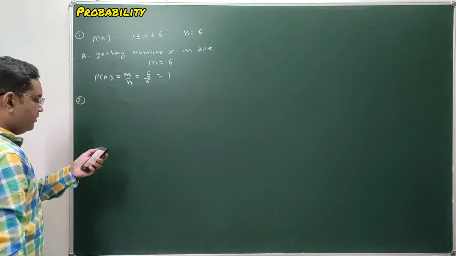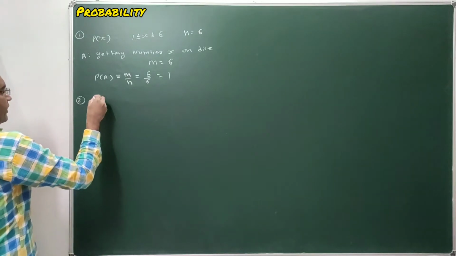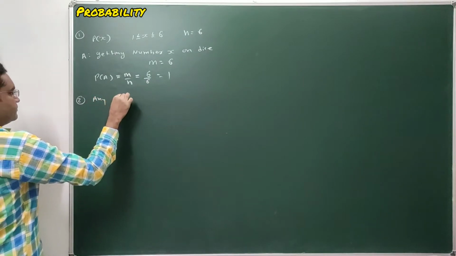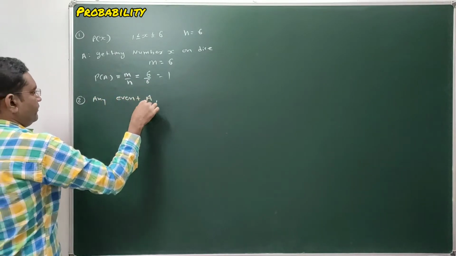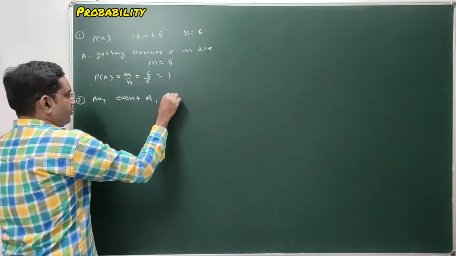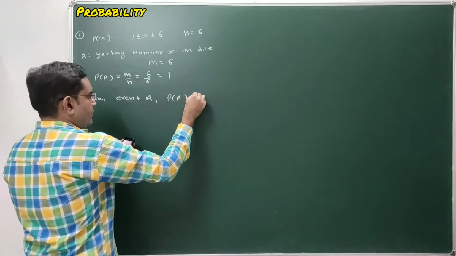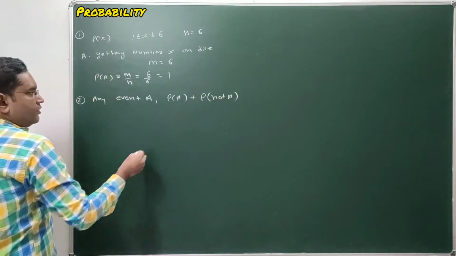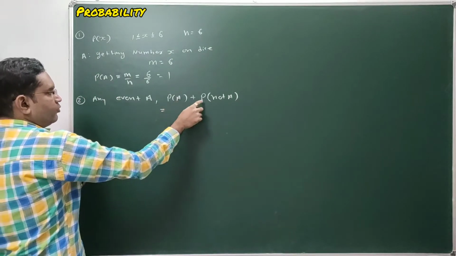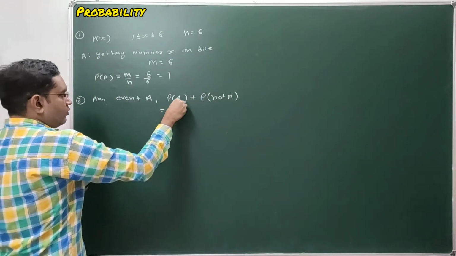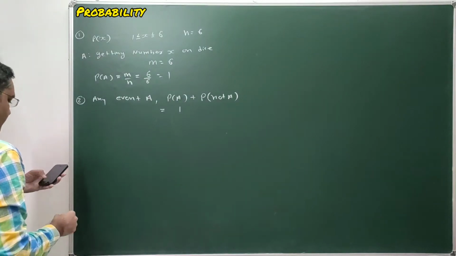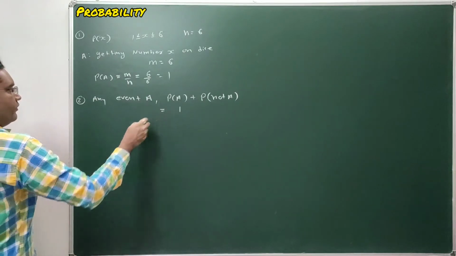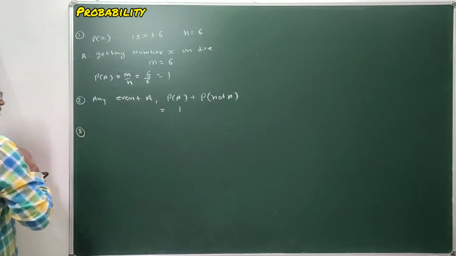Here we are given that for any event A, what is the value of P of A plus P of not A? So probability of occurrence of event and probability of not occurrence of event is always equal to 1. Probability of occurrence of event and probability of not occurrence of event, the total sum is always 1. Now third question.